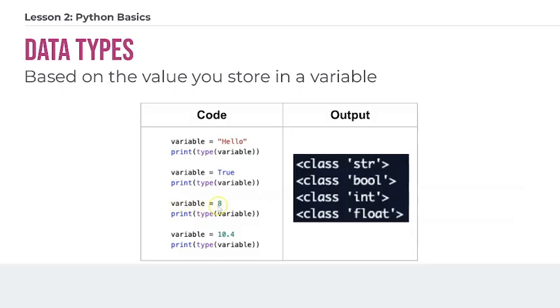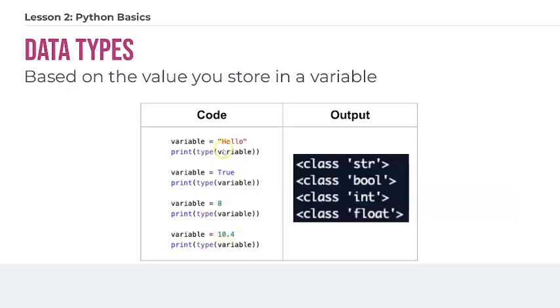Next up, we have the number 8. This is an integer. 8 is an integer because it doesn't have a decimal place. And when you store numbers that don't have a decimal place, in Python, they're going to be stored as an integer, which is basically one way that Python stores numbers. The reason this is different from the next one we'll see, which is float, is that integers are not going to require as much memory as a number that has a decimal point. So the last example, float, is the data type for storing numbers that have a decimal place.